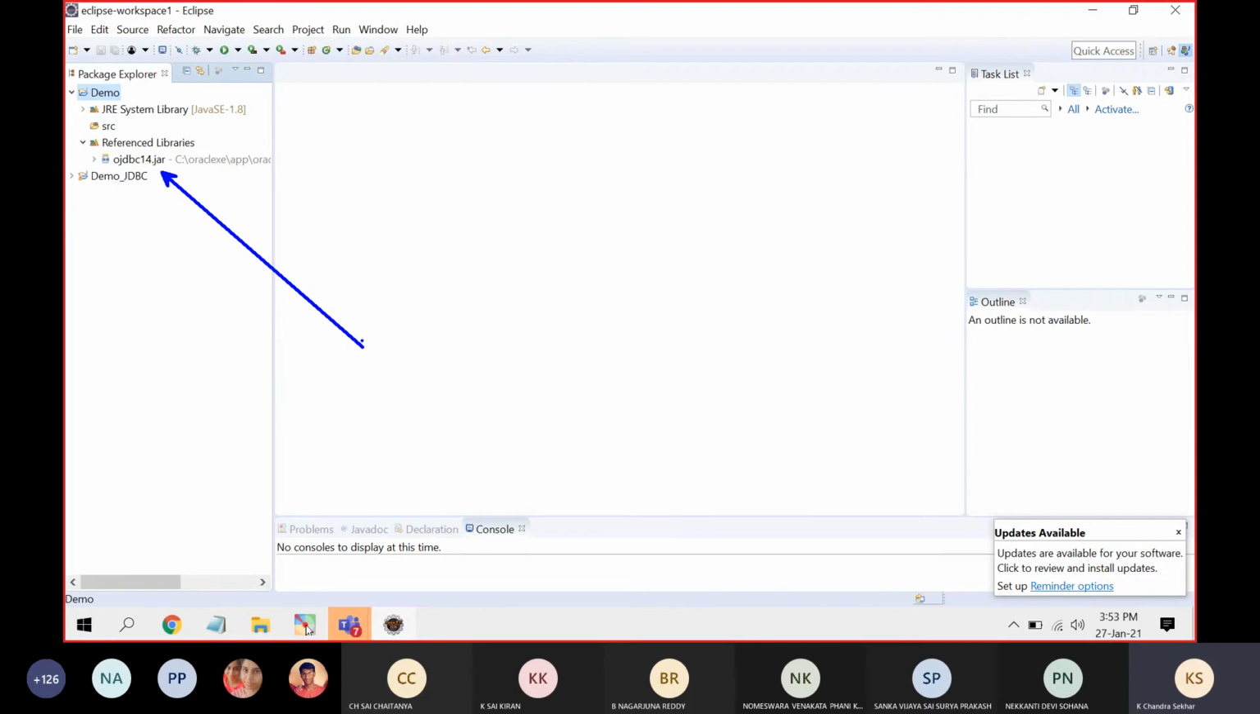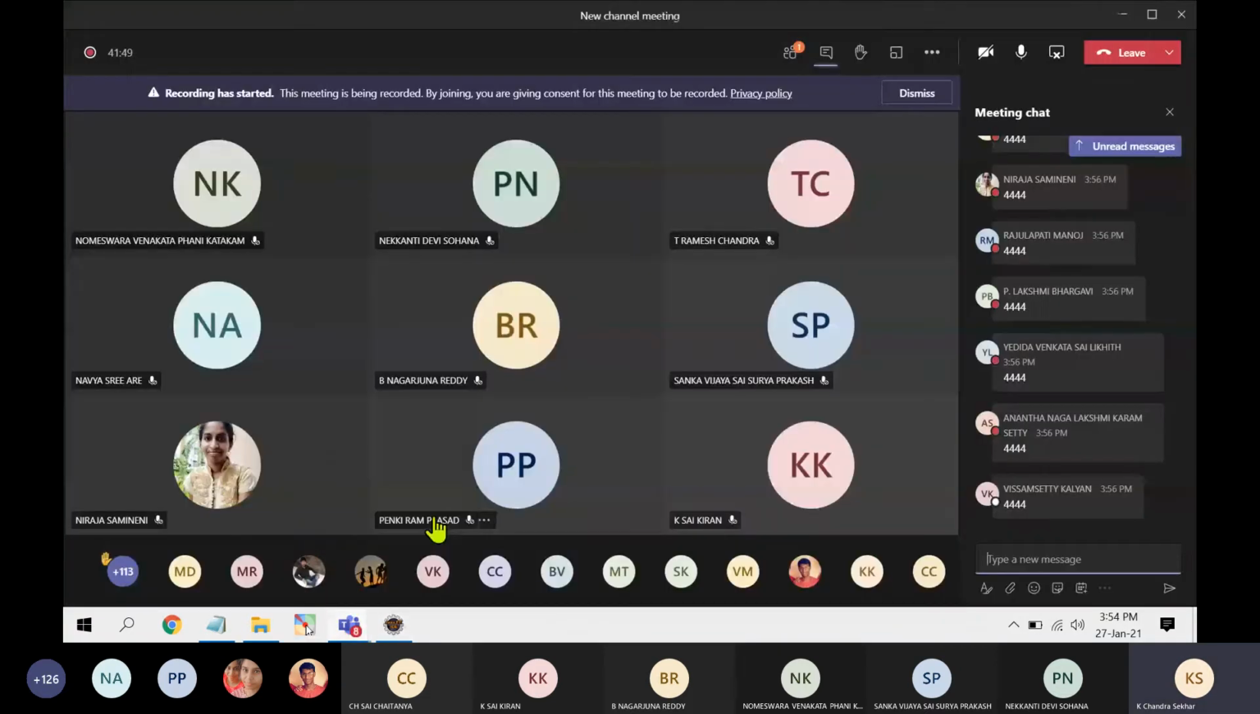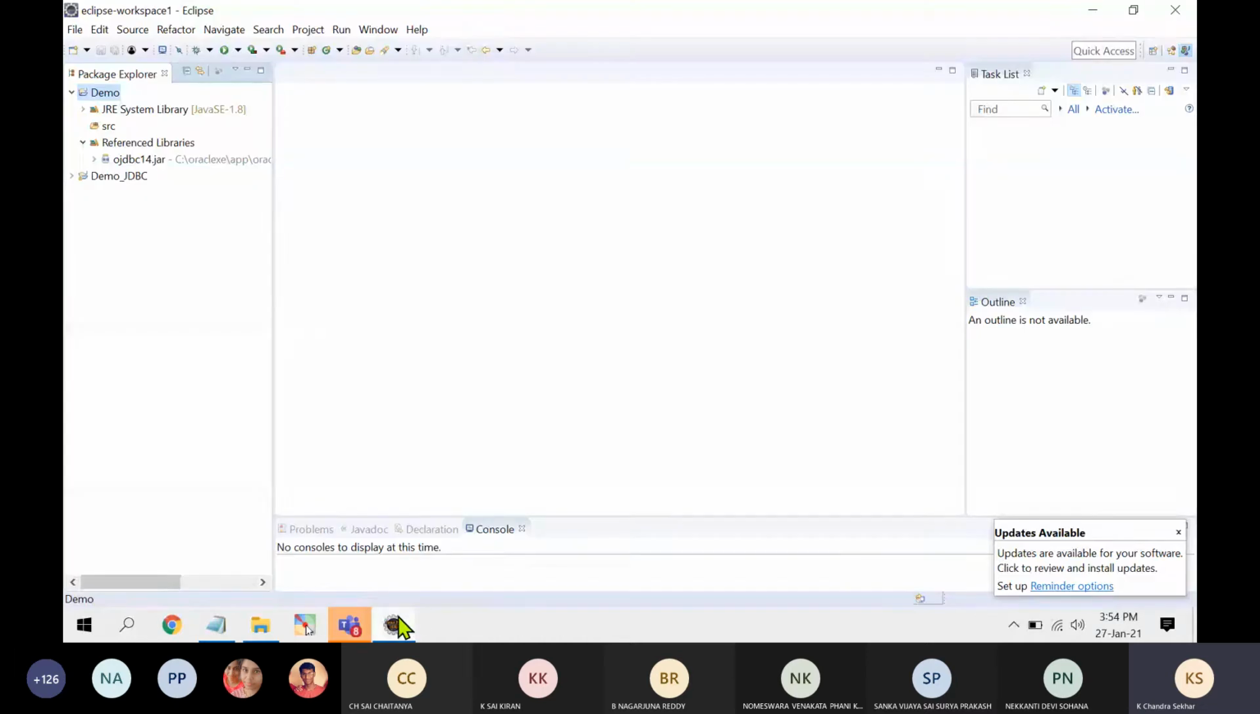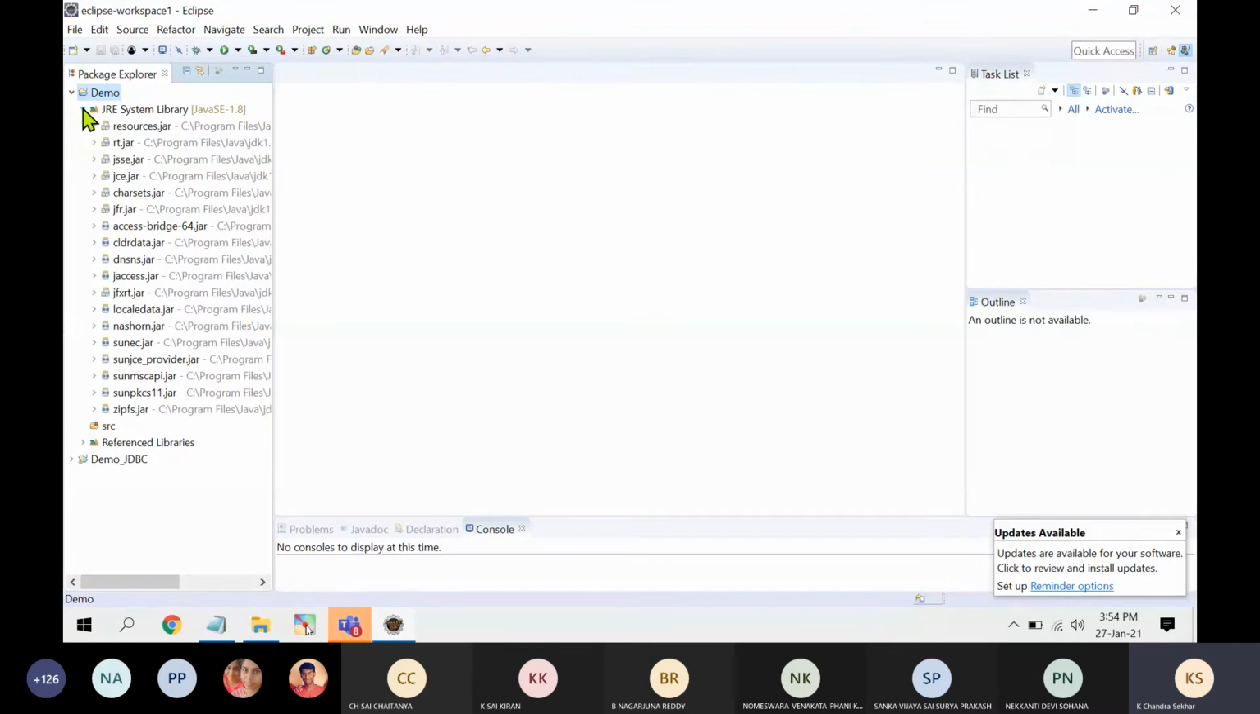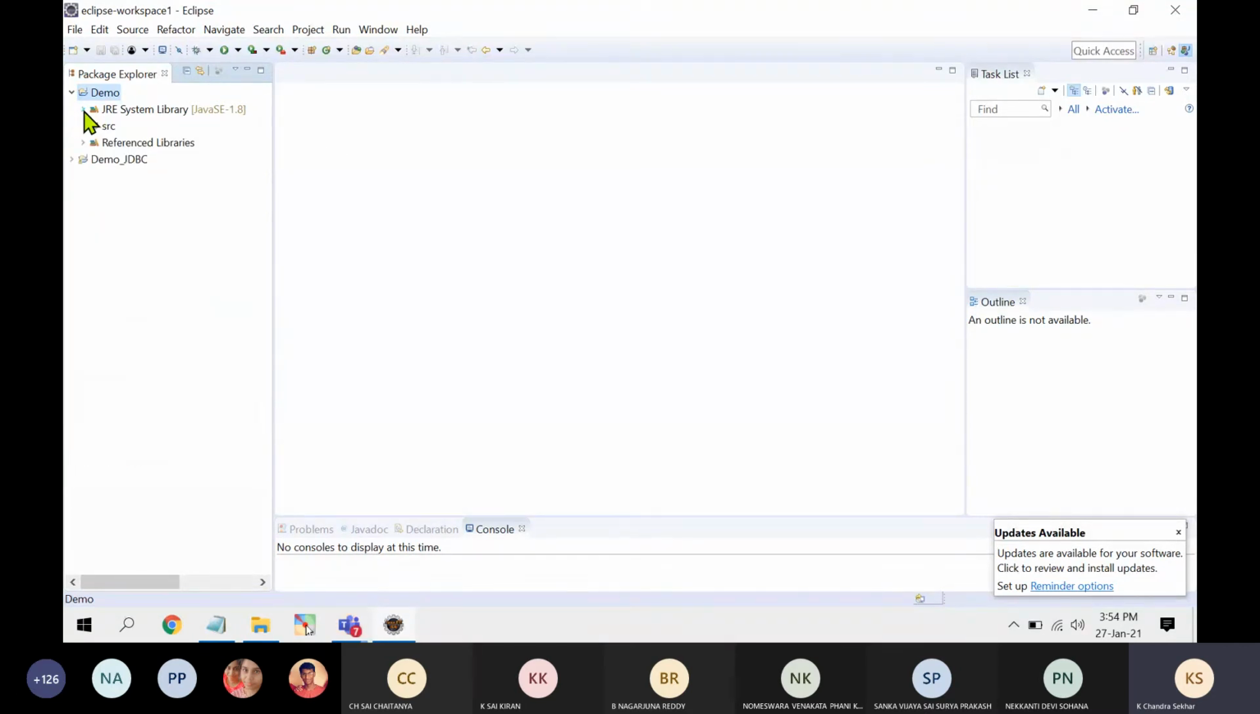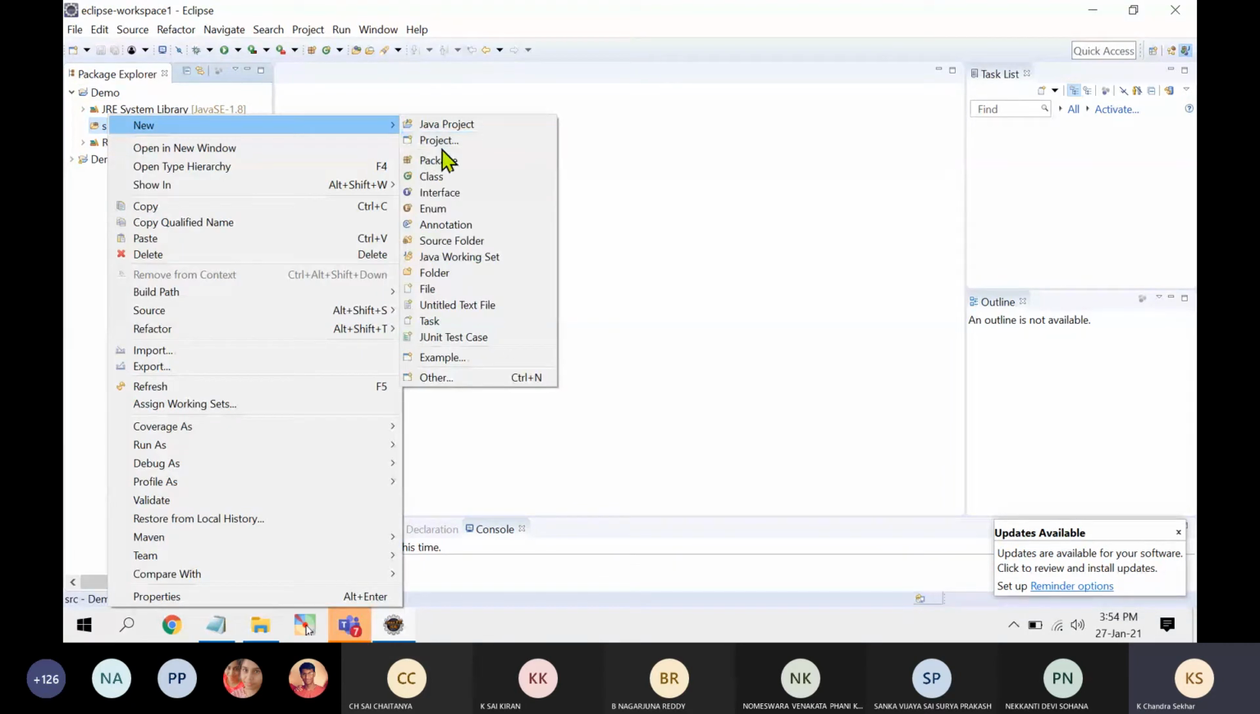Fine. So you created. Now these are system libraries. They come automatically along with your project. So the main thing is the reference library OJDBC14 is available. Fine. Now go to src, right click, create a new Java file.